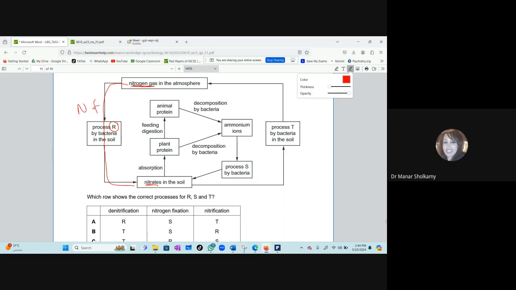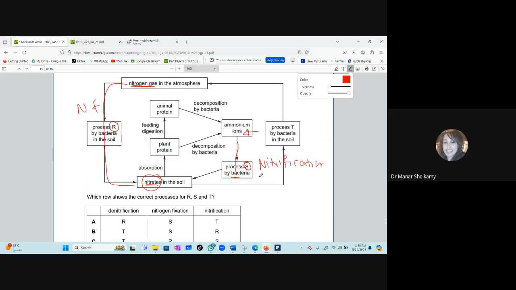Good. Now, where is S? This is S here. We have ammonium ions in the soil, and then a process happens by bacteria. It will become nitrates in the soil. So what is S? Nitrification. Good. Boys, are you with me?